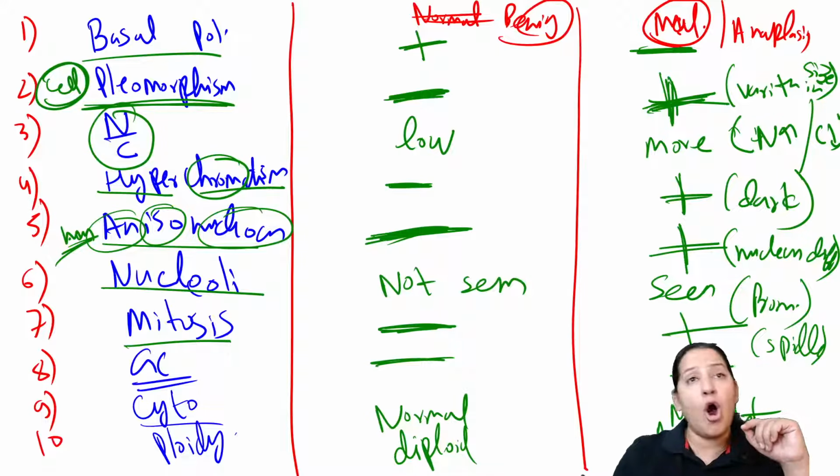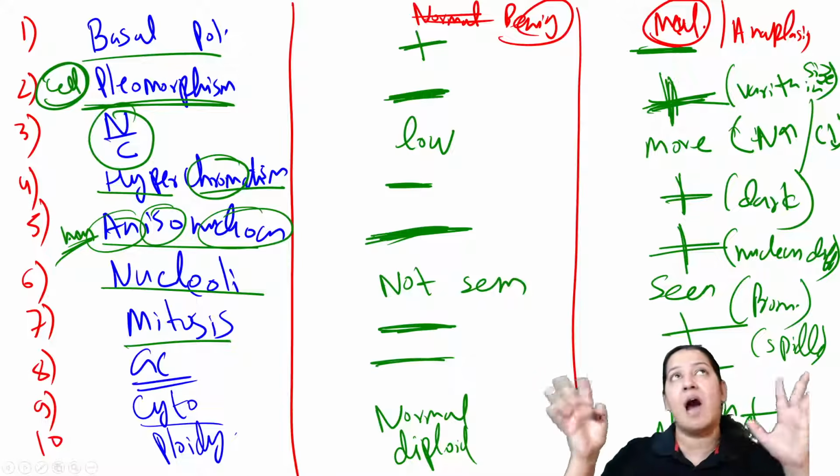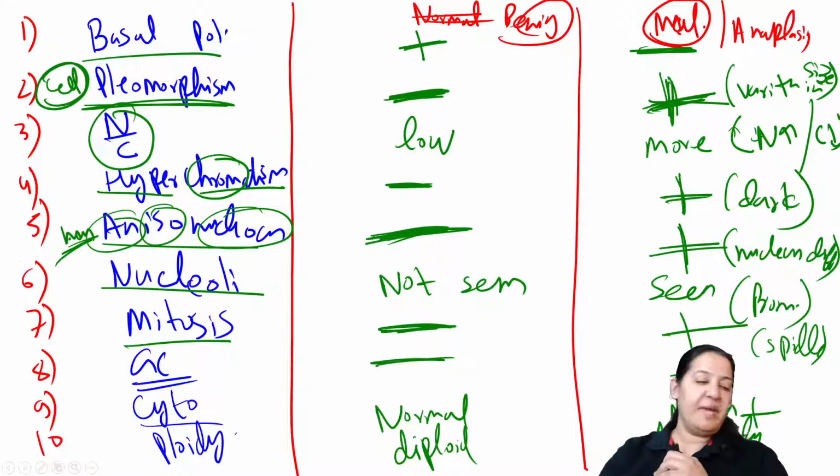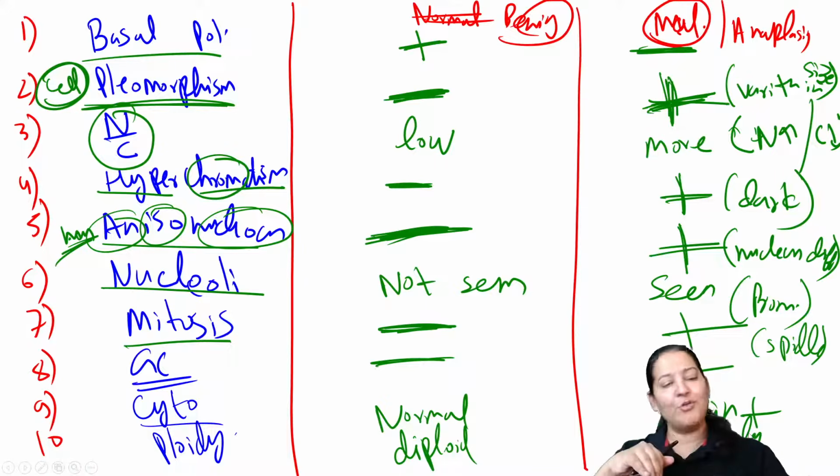I cannot simplify more than this. These are the limits. Give me a thumbs up. A big thumbs up. Everyone give me a thumbs up. Everyone means everyone. First give me a thumbs up. Have you got it? The differences between benign and malignant tumor. The 10 differences. You're not giving the thumbs up means you didn't get it, or you got it, you don't want to give the thumbs up.